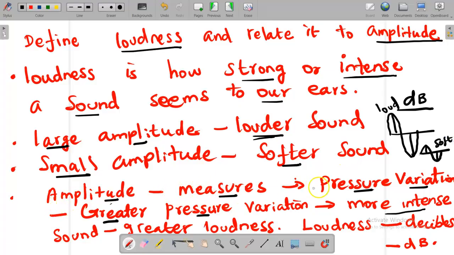Amplitude is equal to a measure of pressure variation, and greater pressure variation is equal to more intense. If the pressure variation is big, the sound intensity is higher. Greater loudness is equal to more decibels, because loudness is measured in decibels, dB. The higher the pressure, the greater the decibel.